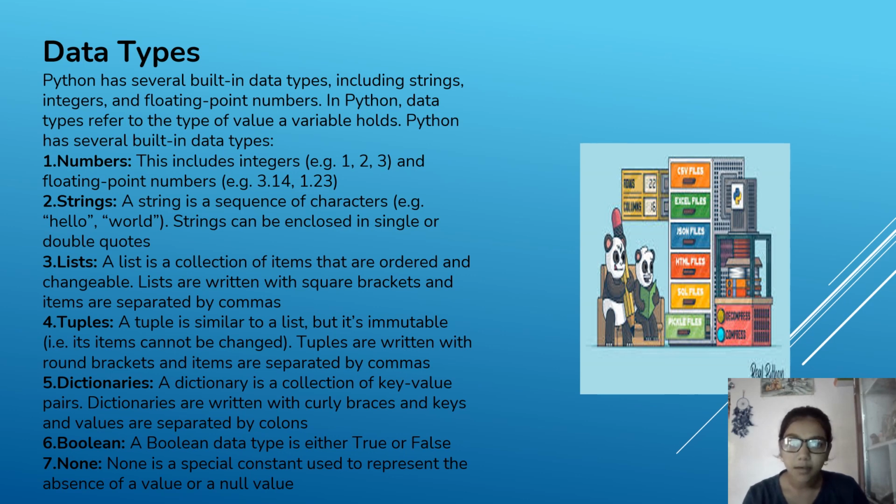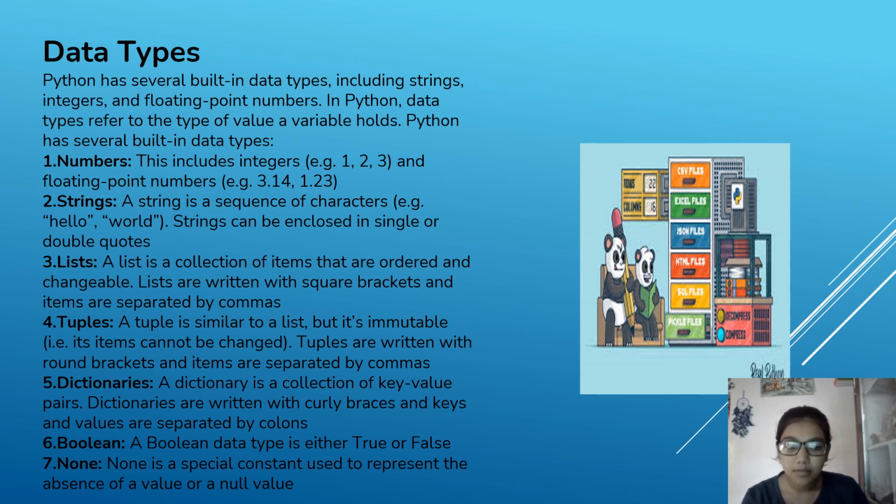Data types in Python. Python has several built-in data types including strings, integers and floating point numbers. In Python, data types refer to the type of value a variable holds. Python has several built-in data types. First, number. This includes integers, for example 1, 2, 3 and floating point numbers, for example 3.14, 1.23 and so on.